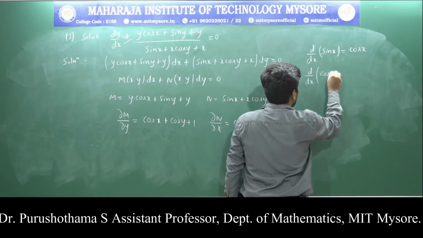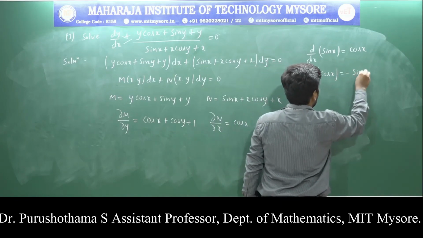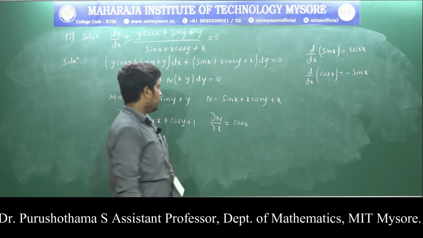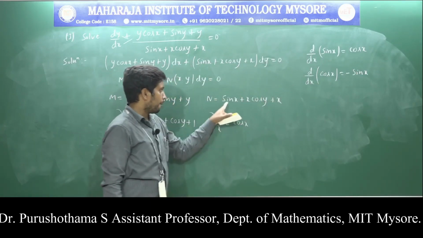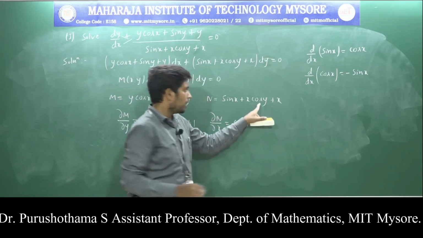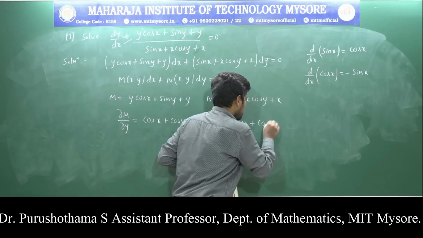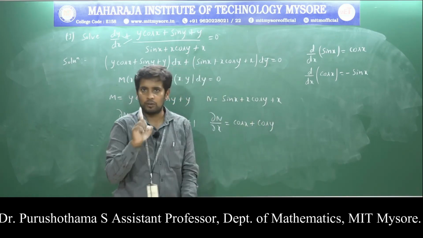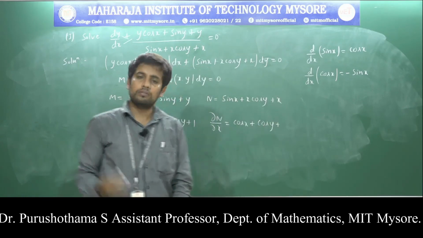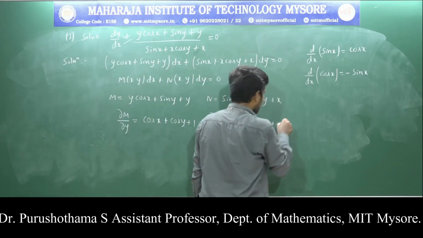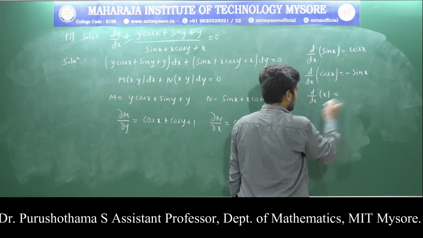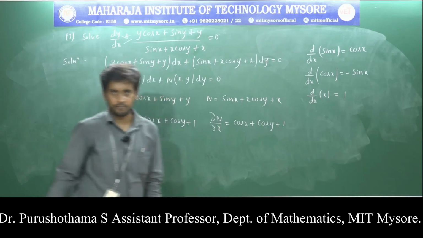Differentiation of cos x is minus sin x, which is the basic result. Now n with respect to x: sin x differentiation is cos x, plus cos y is constant, therefore cos y into differentiation of x is 1, plus again the last term x with respect to x, the value is 1, meaning differentiation of a variable with respect to that variable is 1.